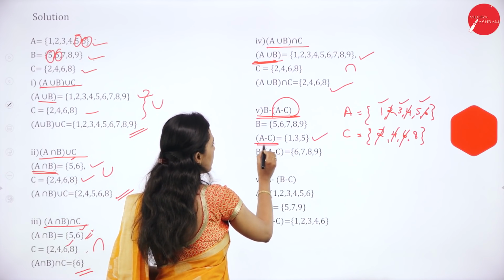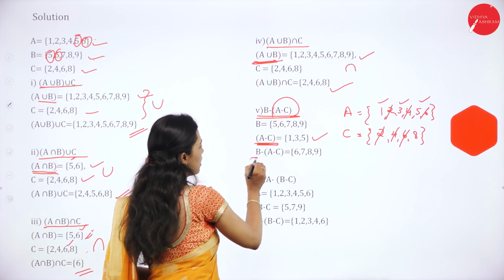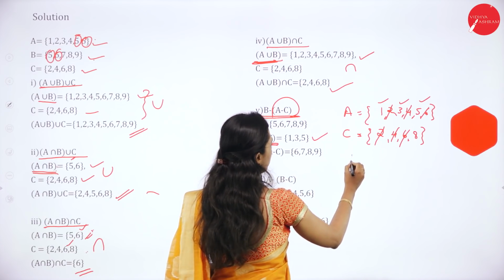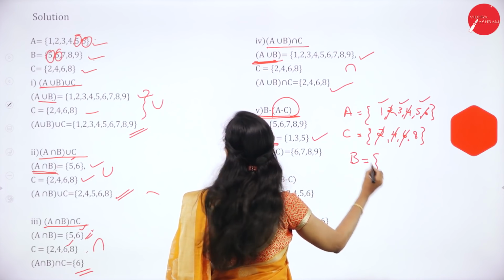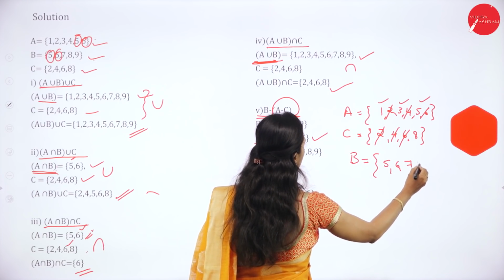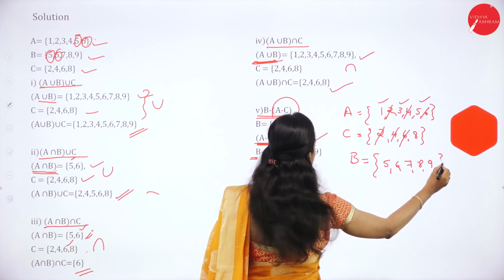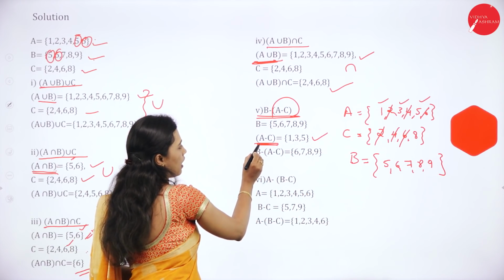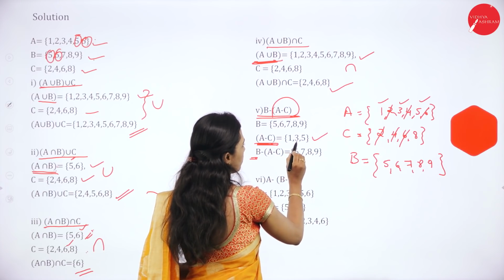Then we have to deduct A minus C from B. B is equal to 5, 6, 7, 8, 9. A minus C is 1, 3, 5.